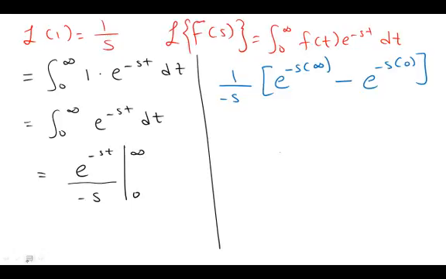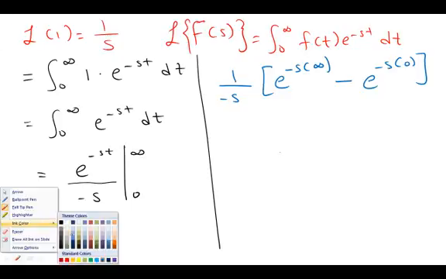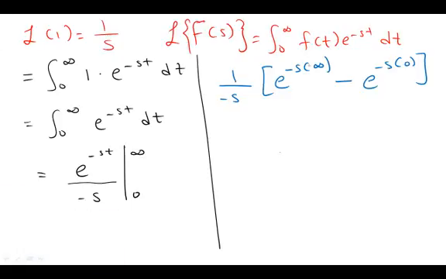Okay, if you remember the previous notes that I gave you, we already decided that e to the power of negative infinity is 0. We said that s is positive, so negative times infinity will be negative infinity. This is going to give me 0. S times 0 will give you 0, so e to the power of 0 is going to be 1.